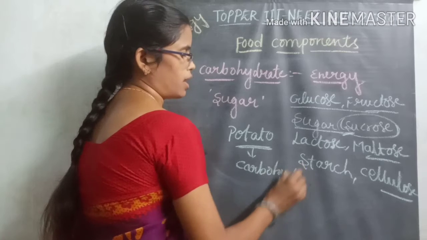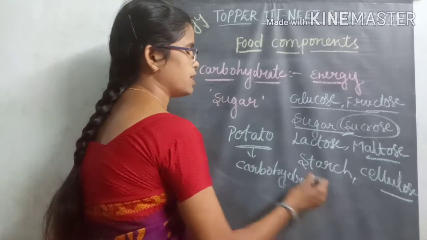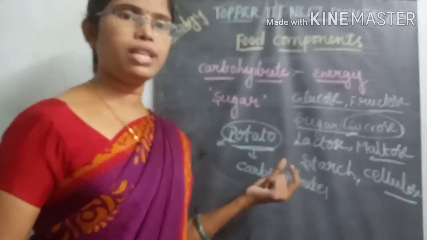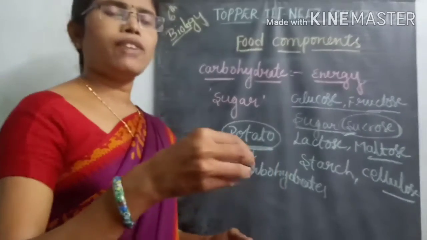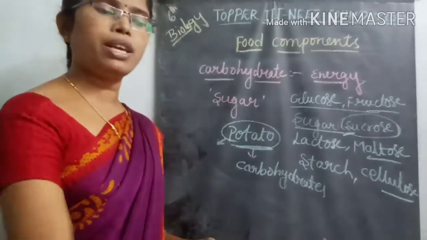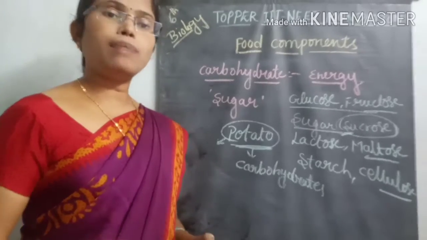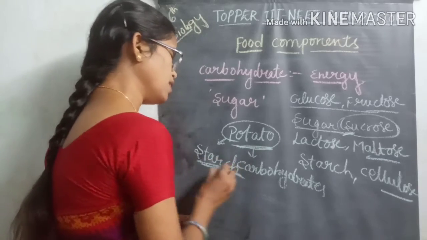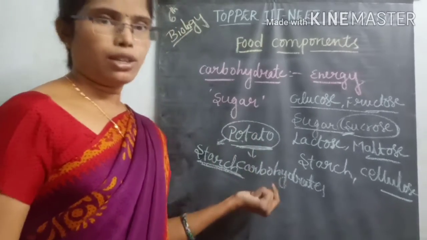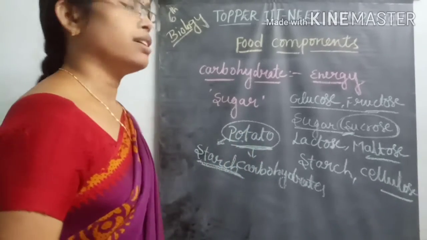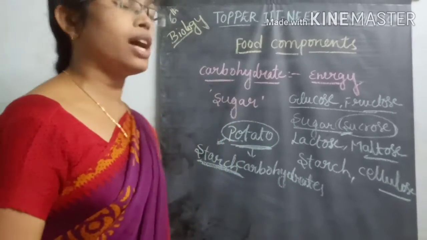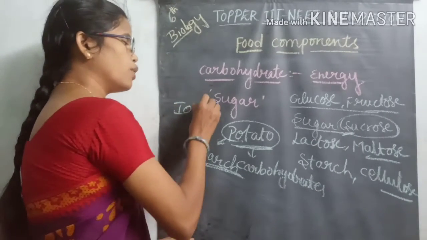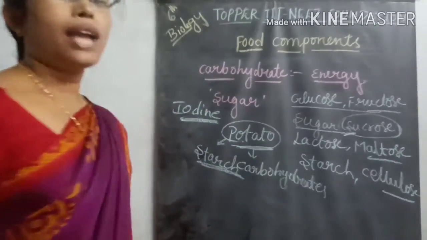For example, if you cut the potato into small pieces, after some time, if you observe the plate containing the potato pieces, there will be some white, powdery structure appearing on the surrounding plate. That powder is nothing but the starch material present in the potato. How can we test this starch, or how can we test carbohydrates? By using a solution called iodine solution.